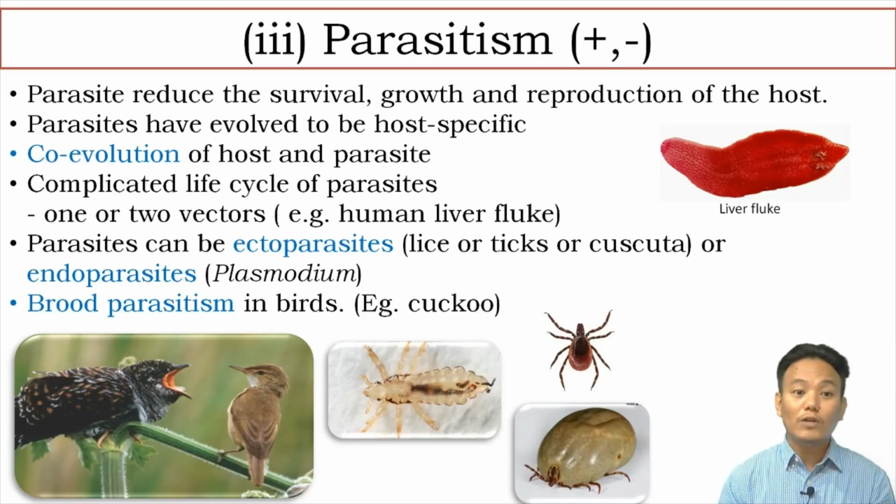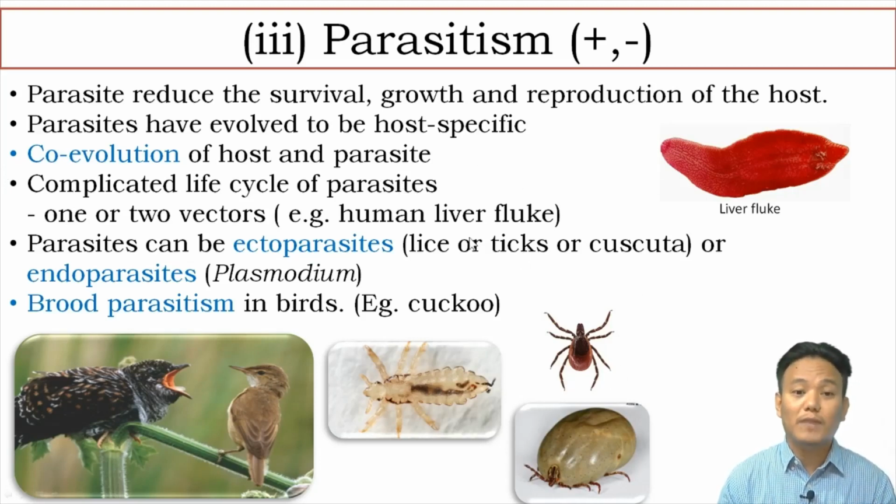Here also we have co-evolution between host and parasite. Hosts develop different forms of defense mechanisms against parasites, whereas parasites evolve different morphological and physiological structures, changes within themselves, so that they can live on or within the host organism. And some parasites have very complicated life cycles. We have studied the life cycle of Plasmodium.